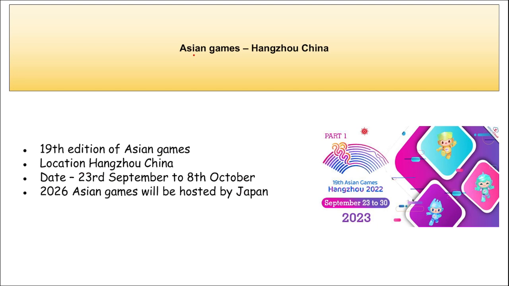Next is the Asian Games. We know that as of now the Asian Games are being held in Hangzhou, China, right? And these are the 19th edition of the Asian Games. Correct. They are also officially called the Hangzhou 2022 Asian Games. They started on 23rd September and will continue till 8th October, right? And remember, as the name suggests, Hangzhou, China, so the host nation is China here.